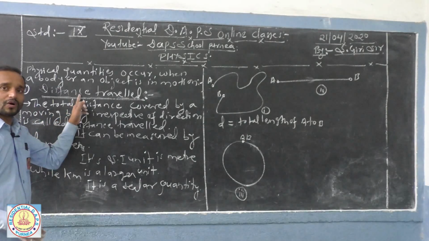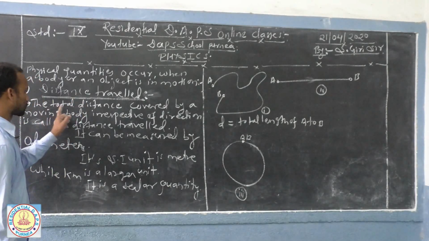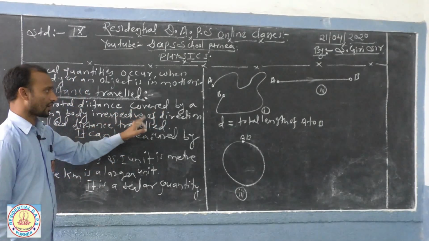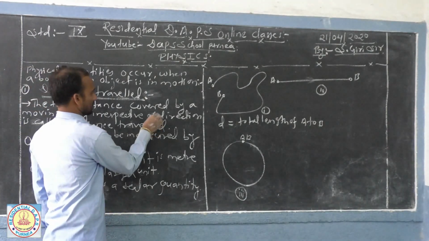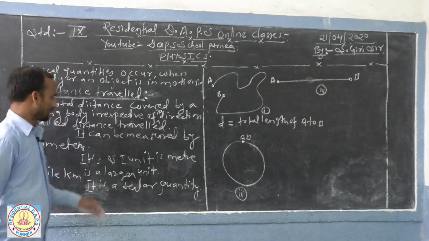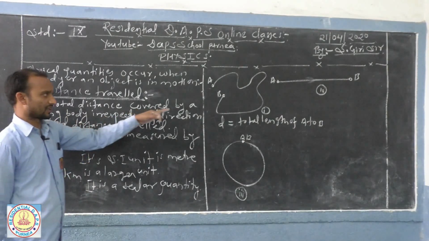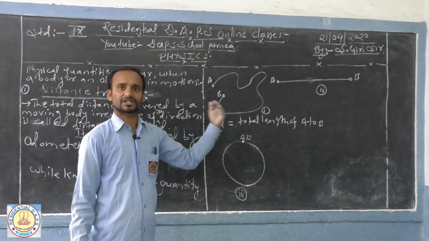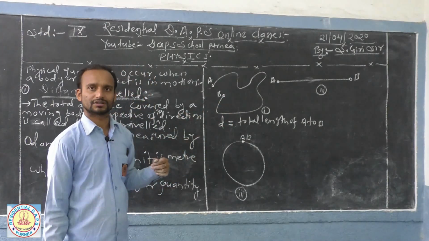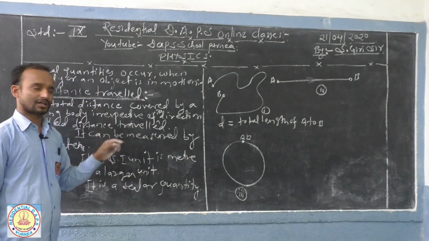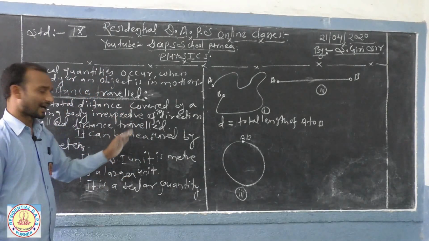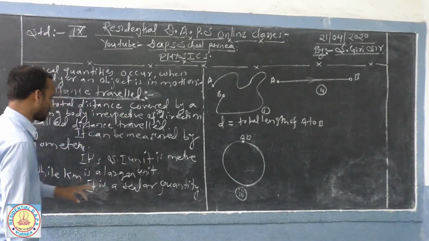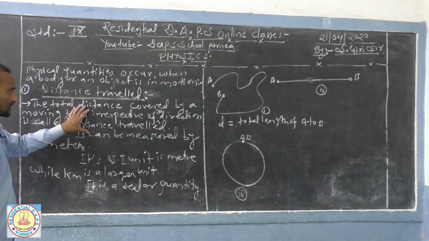Now you have to understand what distance travelled is: the total distance or the net distance covered by a moving body irrespective of its direction. Whether it is moving in a zigzag path, circular path, straight path, or again coming back to the original position, it doesn't matter. You need to take the entire total length, and the total distance covered by that particular body is said to be distance travelled. Means total distance or the net distance.